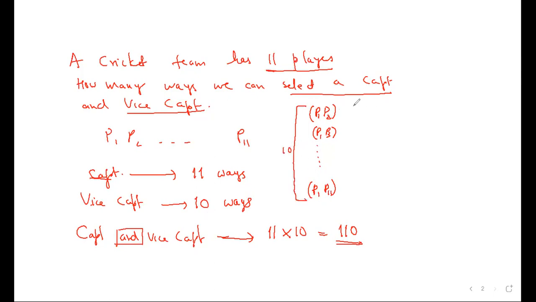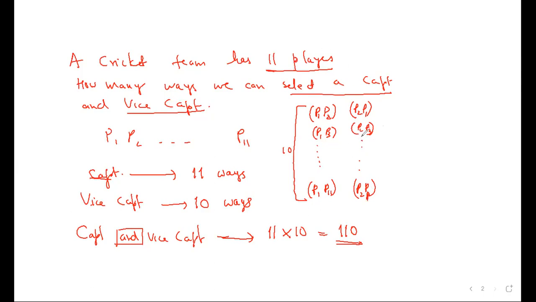Do you agree? Yes. P2 became captain, P1 became vice captain. I will get only 9 more. P2 became captain, P3 became vice captain. No, P2 cannot become vice captain again. Like this, P2 with P11. How many cases are there like this downward? P1, P3, P4, P5. Sir, 9. 10 cases, no? 10 cases.